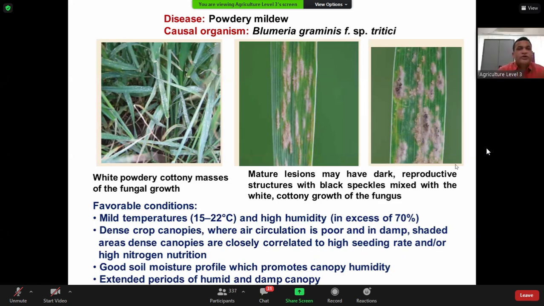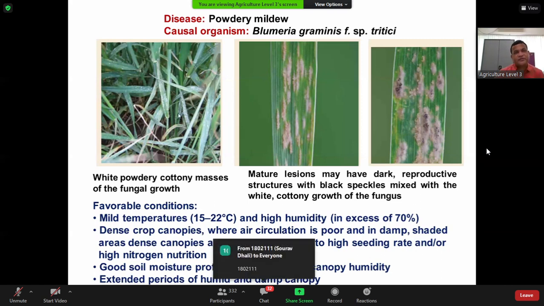Powdery mildew. You can notice it in the field at the late or maximum tillering stage, heading stage or late growth stage, especially at the junction between warm and cool weather. This time is very important for powdery mildew development before the rain comes. It can be seen until the first nor'wester, Kalbaishakhi; once that comes, it gets washed away. So you can see the powdery growth, white cottony masses of fungal growth.